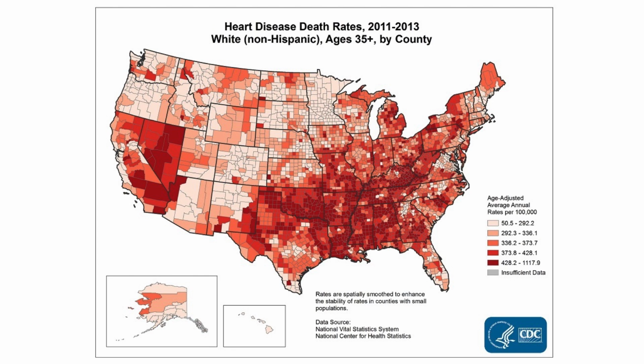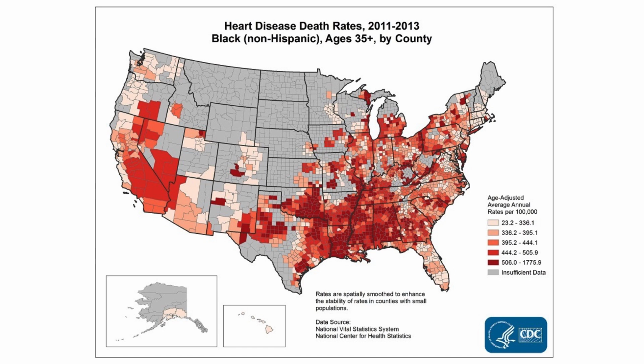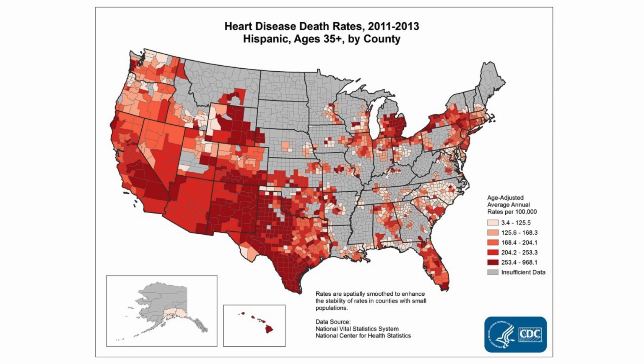This is a map of the demographic distribution of heart disease death rates in white Americans ages 35 and above. As you can see, heart disease among white Americans is fairly spread out but affects more people towards the south, east, and east coast. Comparing the previous map of white Americans to Black Americans, Black Americans are more affected near the south, around Louisiana, and also in California, but fairly similar to white American results. The distribution of death rates in Hispanics, however, is very different. It's mostly towards the west coast, falling all the way down to Texas, heavily impacting the mortality rate.